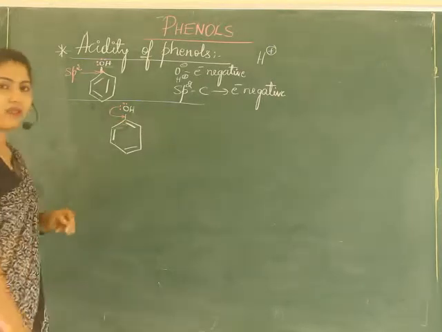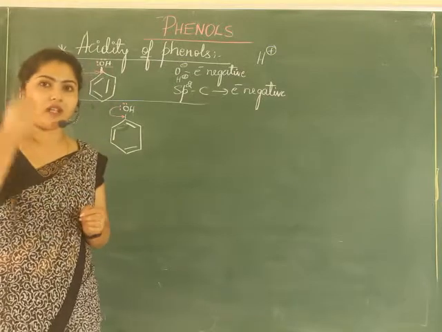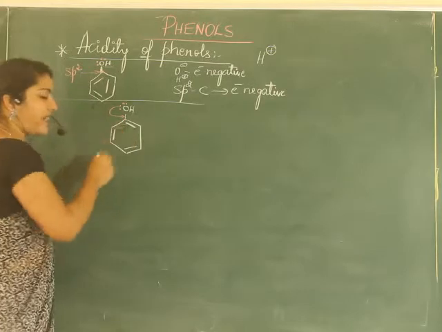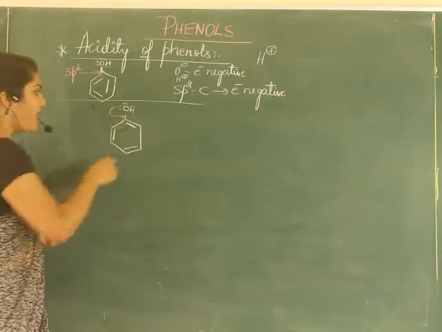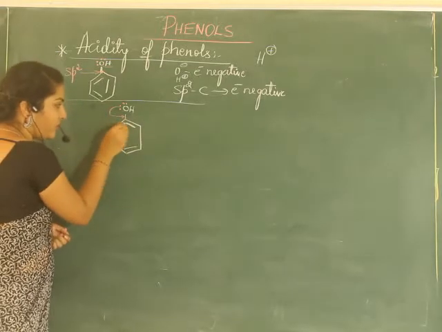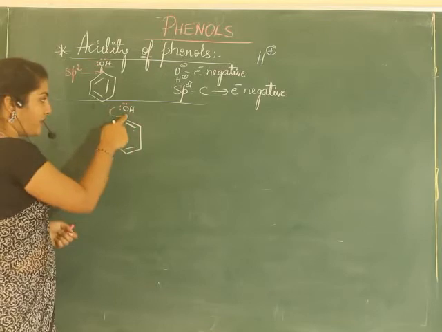Now what happens to this carbon? See, the carbon was very selfish. It wanted electrons. But now, after asking for the electron, it thinks, already I have 4 bonds. Which bonds? 1, 2, 3, 4. Here the double bond is 2, and here the single bond 1 plus 1, that makes 4.